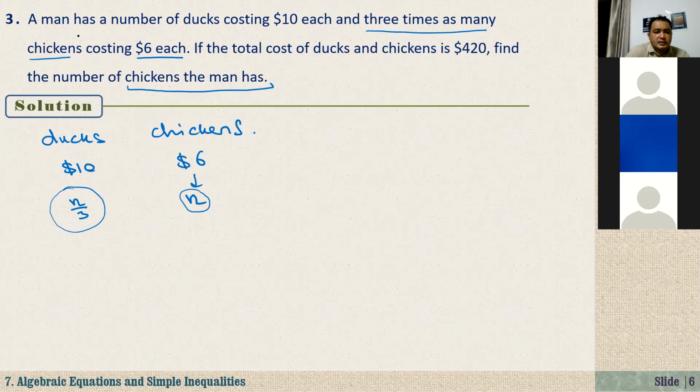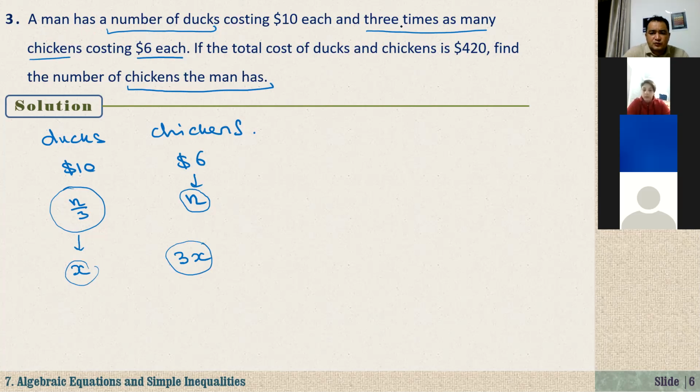Because here a man has a number of ducks, and if I assume that he has x ducks, he will have 3x chickens, right? But now if I just take this one as n, this will be n over 3. Because in the question it says that a man has a number of ducks and 3 times as many chickens.